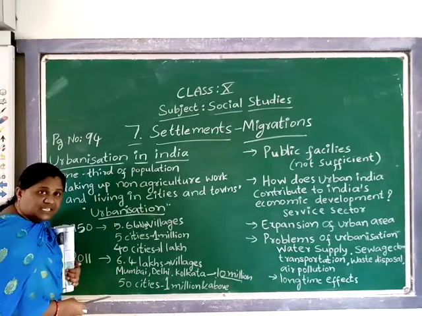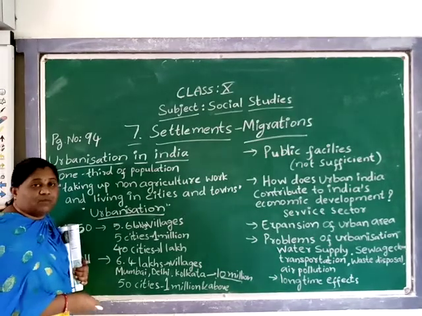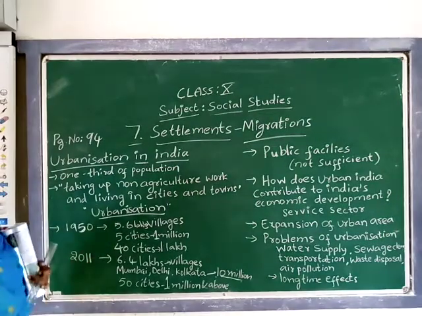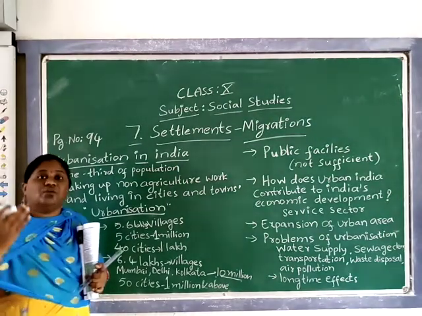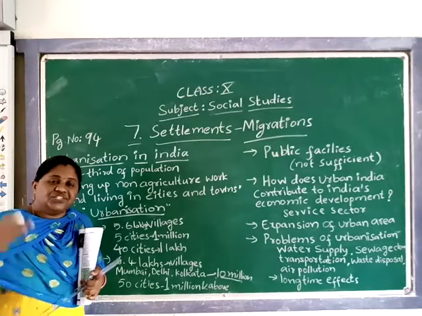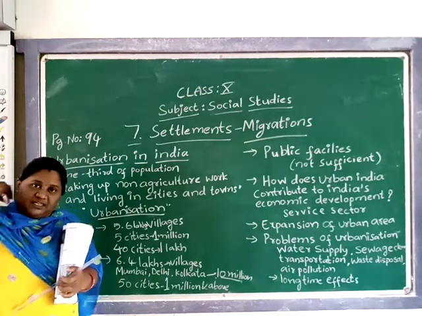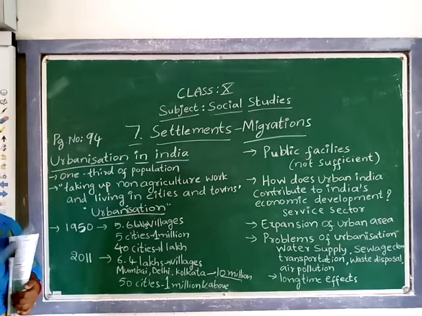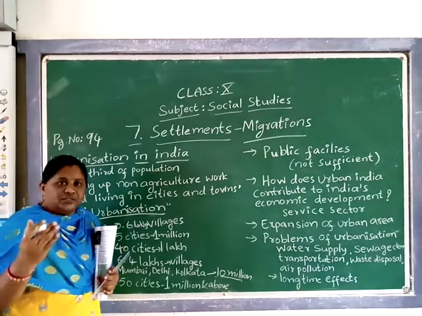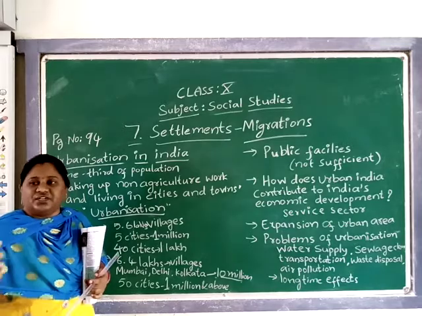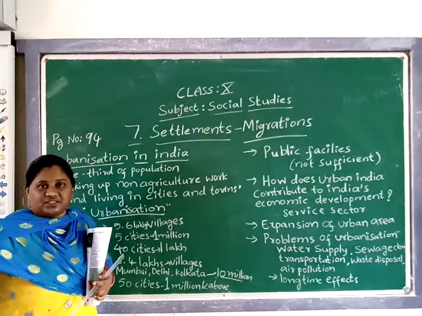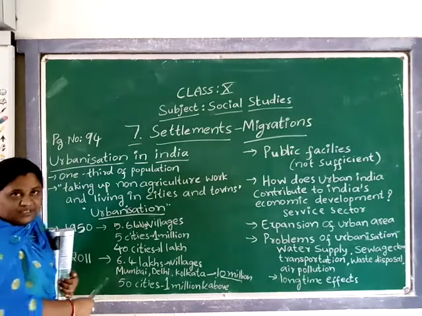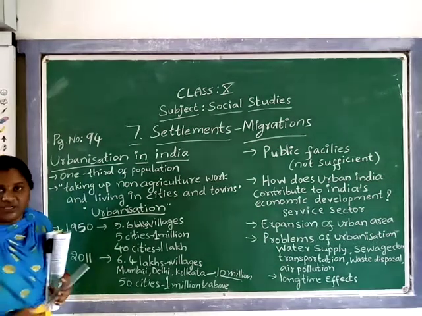Okay, there are 50 cities where the population has crossed 1 million and above. By these calculations, you might know what percentage of people are shifting to the urban areas. I told you why they are shifting, due to many reasons. If you think about your families or neighbors or relatives, maybe someone in the family has made this type of shift. Yes or no?